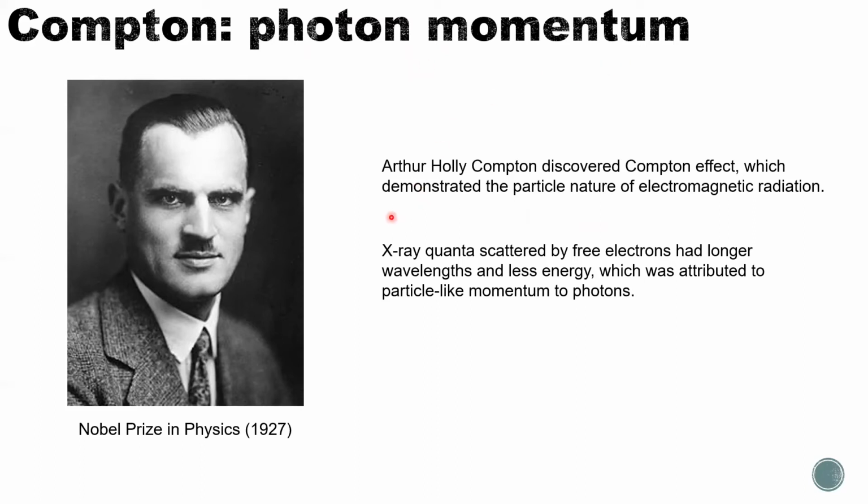In the experiment he did, he found that X-rays, which are light of very short wavelength, can be scattered by free electrons. The scattered X-rays had longer wavelengths and less energy. This effect is attributed to the particle-like momentum of photons. So it's actually finding the particle feature of a photon. He won the Nobel Prize in physics in 1927.